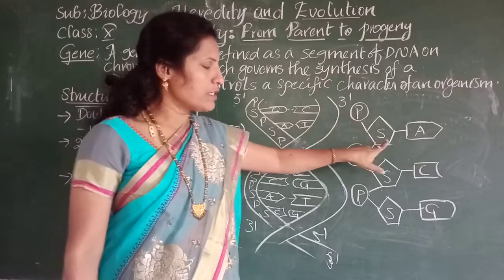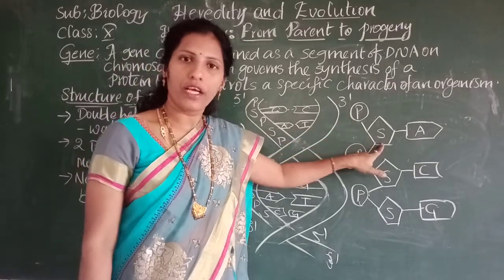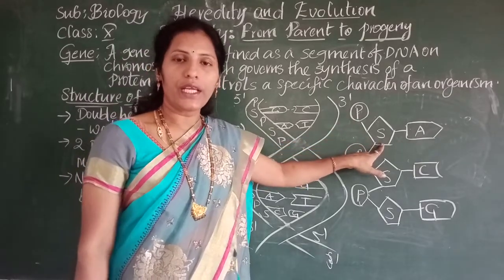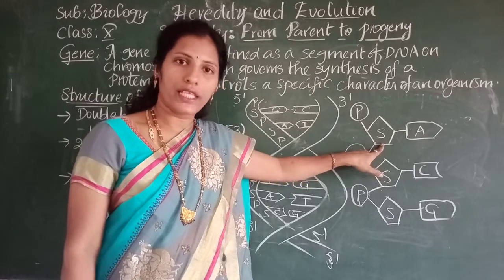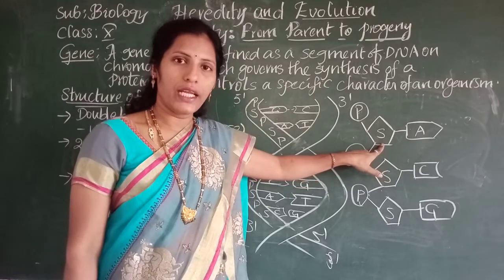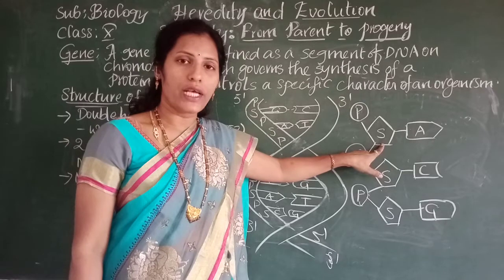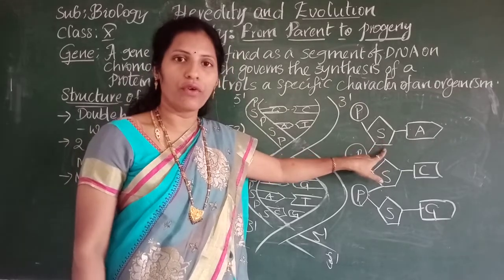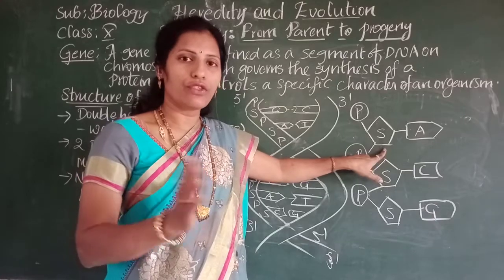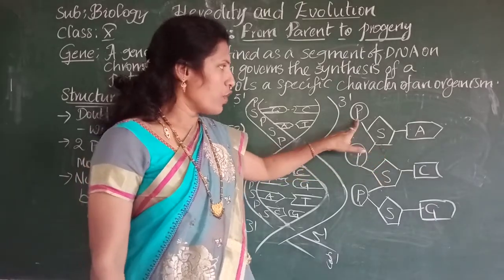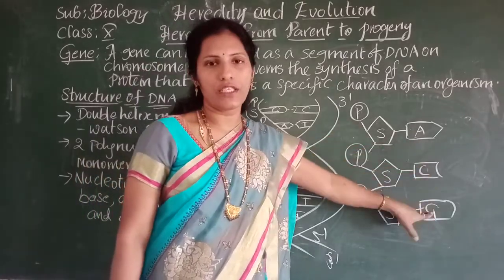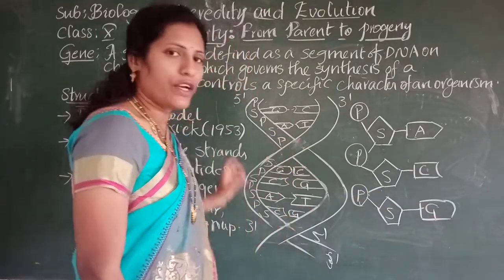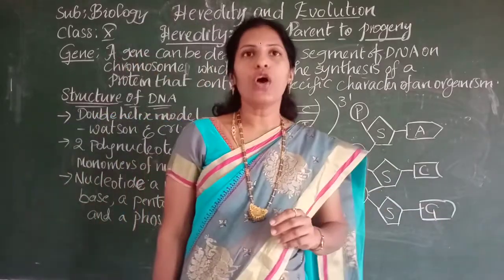Pentose sugar means a 5 carbon compound. In RNA, the pentose sugar is called ribose sugar, whereas in DNA, the pentose sugar is called deoxyribose. So we have two types of pentose sugars, varying from RNA to DNA. And there is the phosphate molecule, and these are nitrogenous bases. What are nitrogenous bases and how many do we have? We will see now.